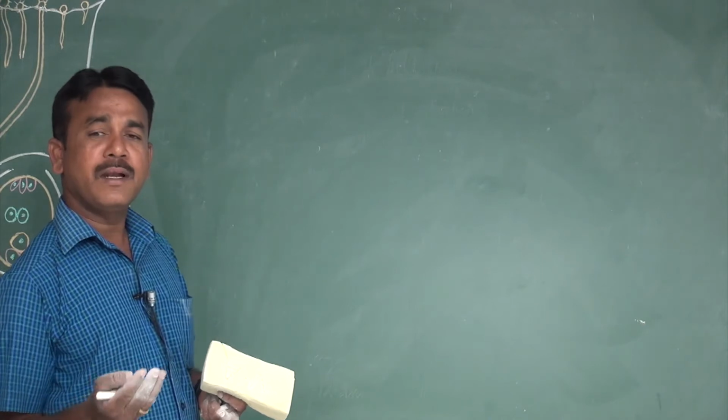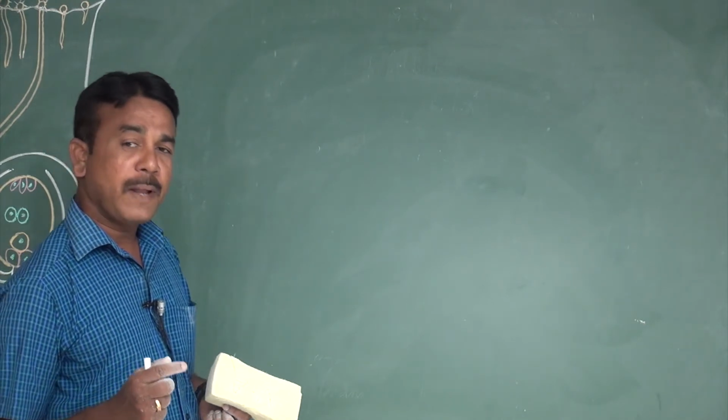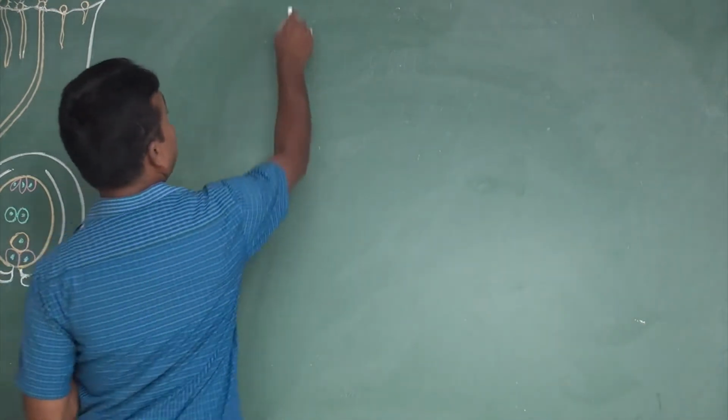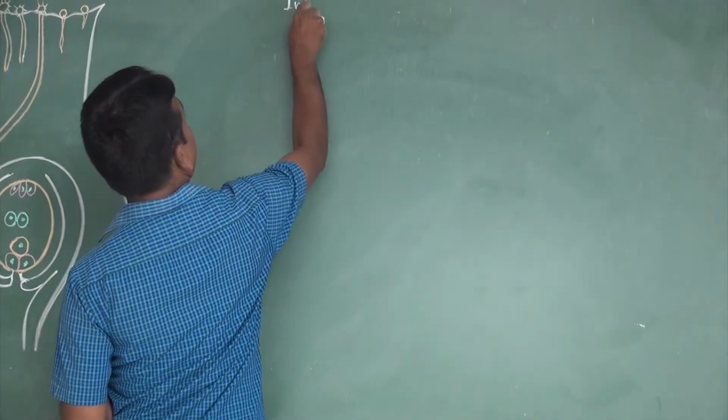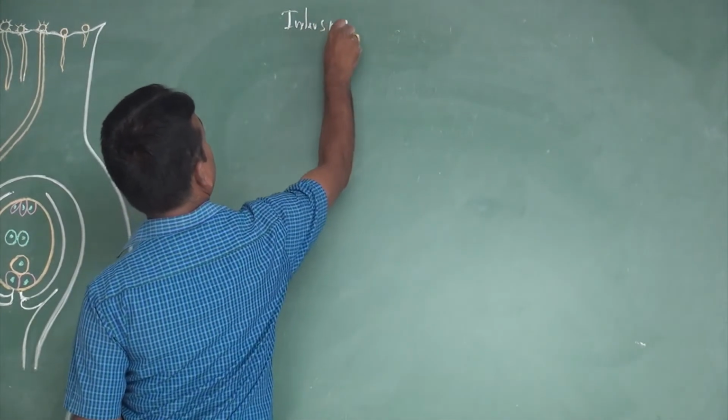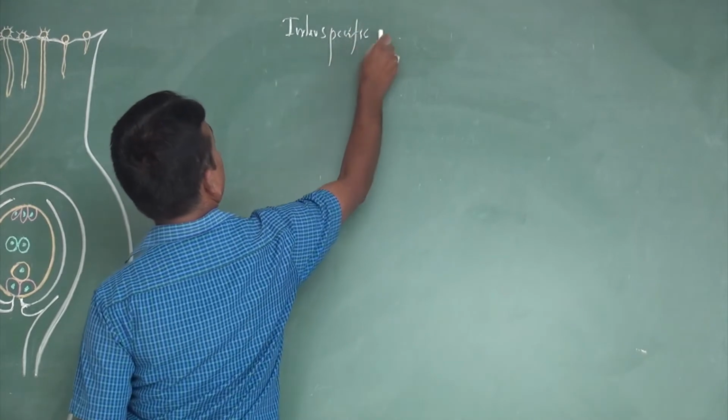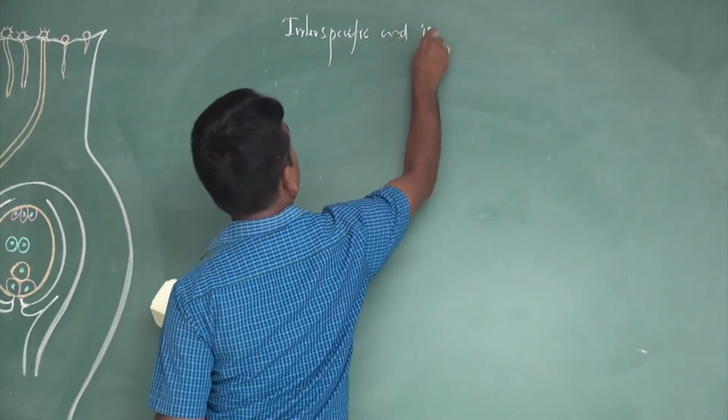Based on compatibility and incompatibility, the plant may exist in interspecific and intraspecific forms.